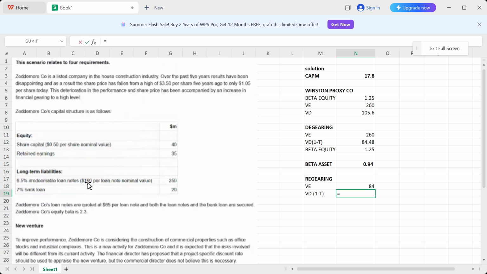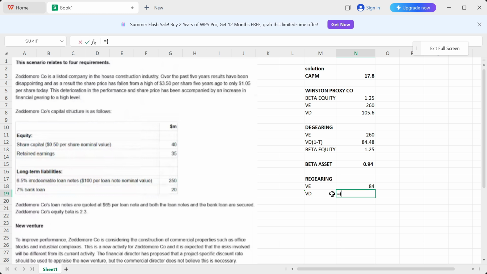So for that, what we are told is that for debt, the Zeddemore company has 6.5% irredeemable loan notes, $100 per loan note nominal value, and the total value is $250 million, right? And the loan notes are being traded at 65. Okay, so what I'm going to do, first of all, forget about after tax, let's just calculate the market value of debt first.